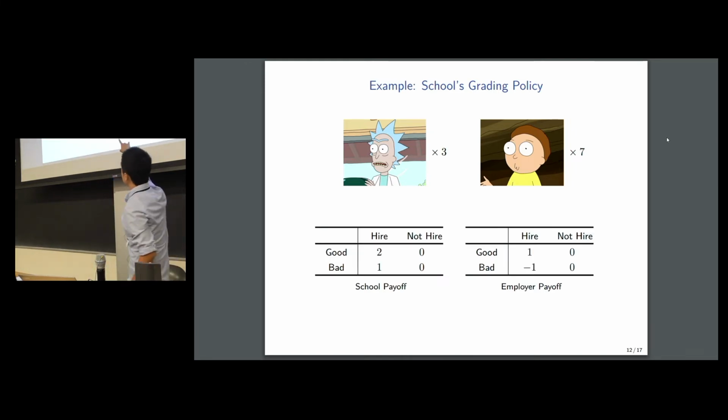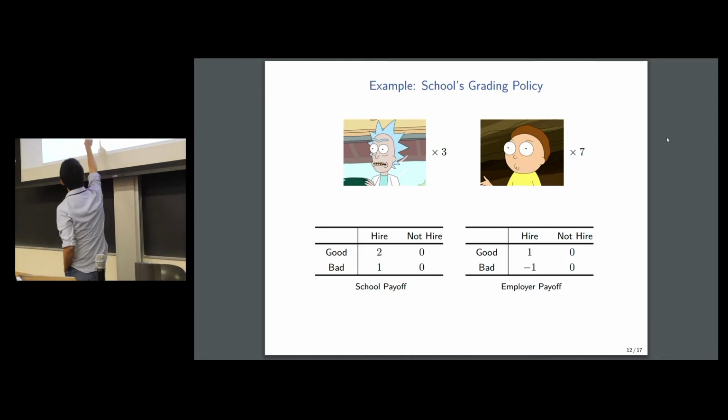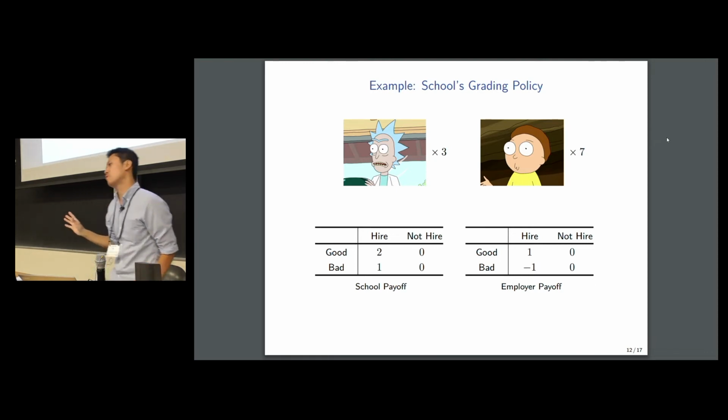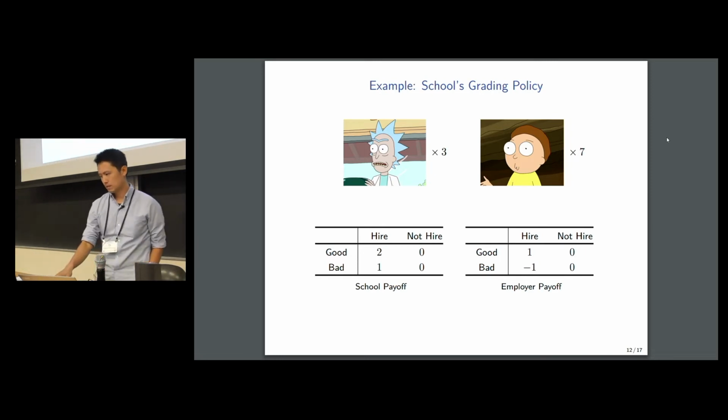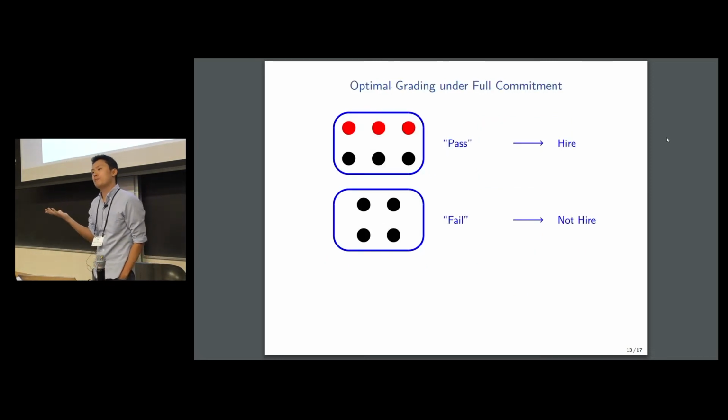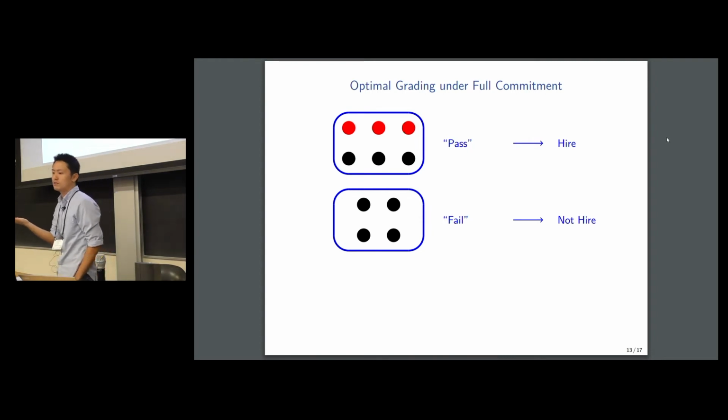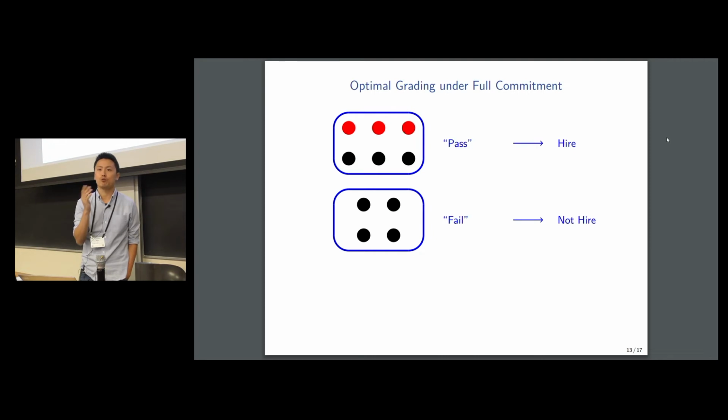The important difference here from the previous example is that now, when a student is not getting hired, the school doesn't care if the student is good or bad. But if a student is getting hired, the school prefers a good student getting hired over a bad student getting hired. The employer side is the same as before. She's willing to hire as long as she's convinced the student is good with at least 1/2 probability. Now, in this example, the optimal rating policy is still the same as before, where the school passes 3 good students and 3 bad students and fails the remaining 4 bad students.